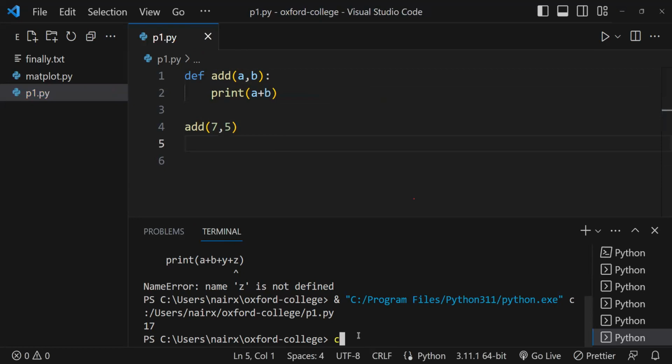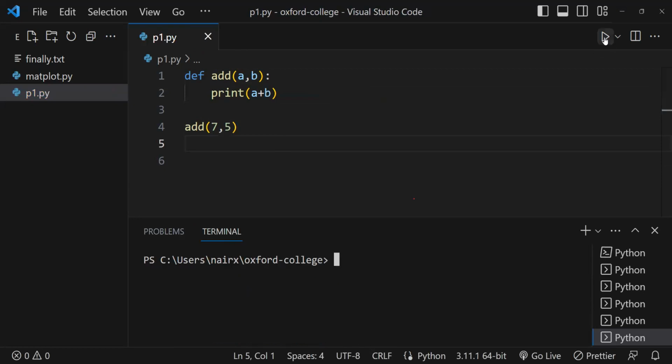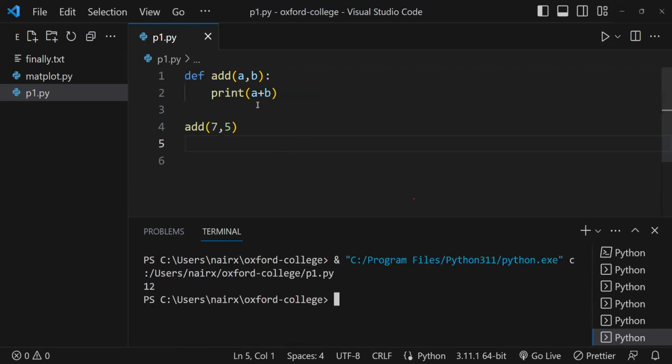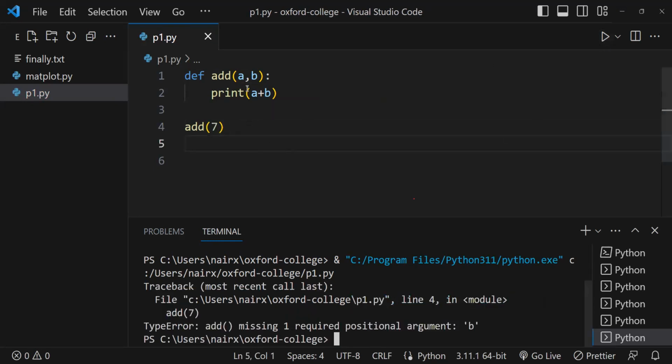So this is a straightforward program. A and B are the arguments. I'm printing A plus B and passing 2. But if I pass only 7, it will throw an error, right? Because we want 2 arguments, but are passing only 1.